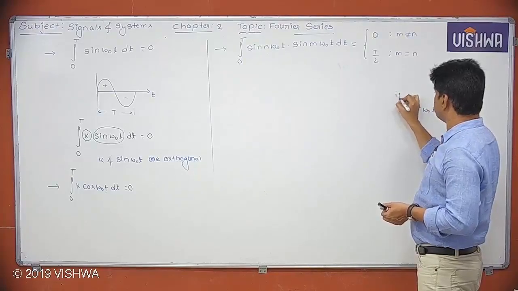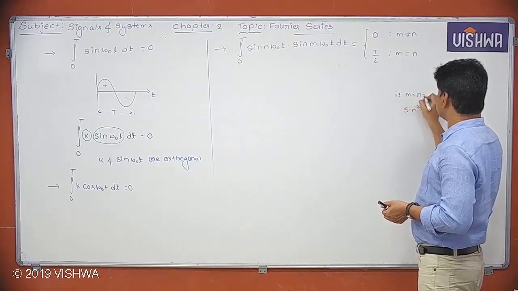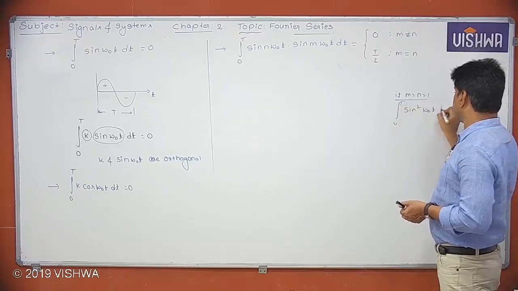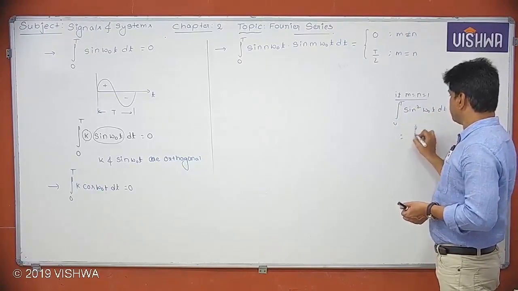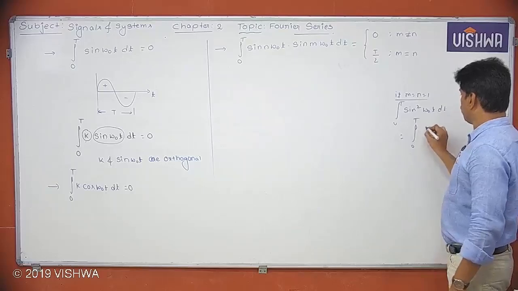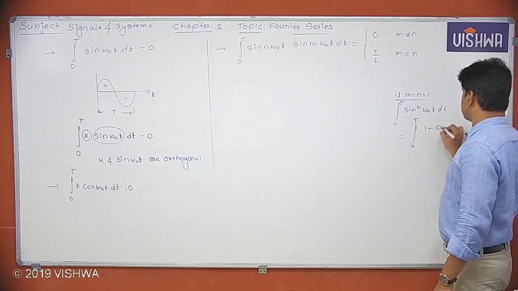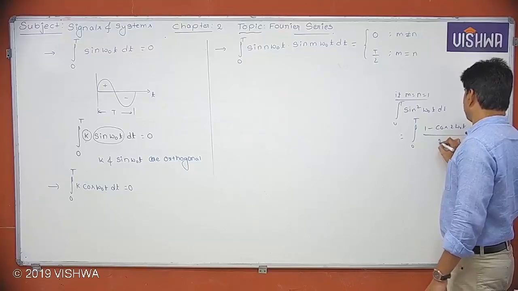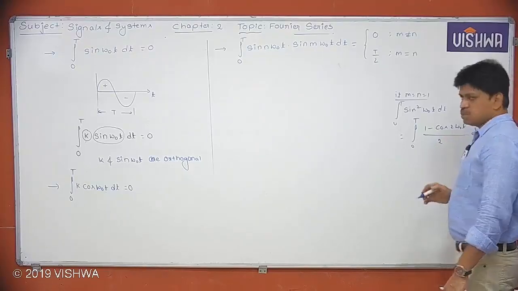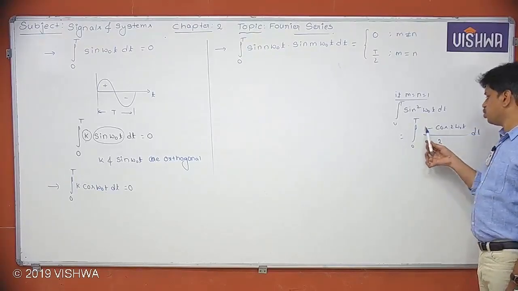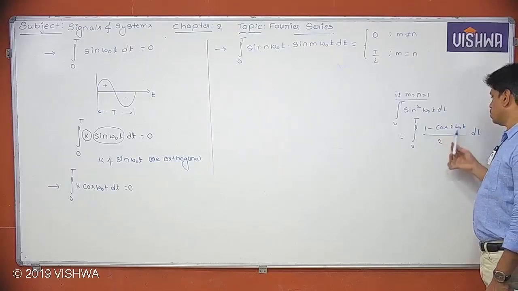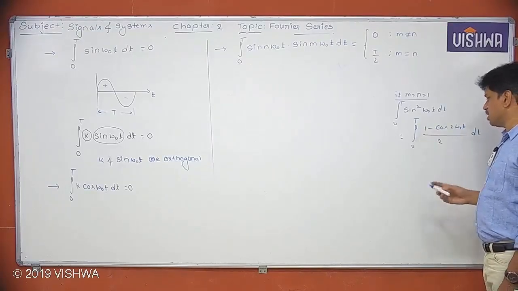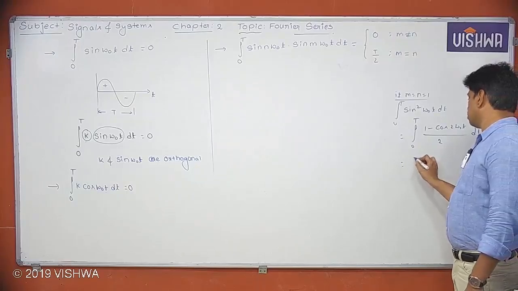Suppose m is equal to n is equal to 1, then the integration from 0 to T can be written as integral 0 to T of (1 minus cos 2 omega naught t) by 2 dt. So this integration has two parts, 1 by 2 and cos 2 omega naught t by 2. The cos value between 0 to T will become 0. Finally, this is T by 2.